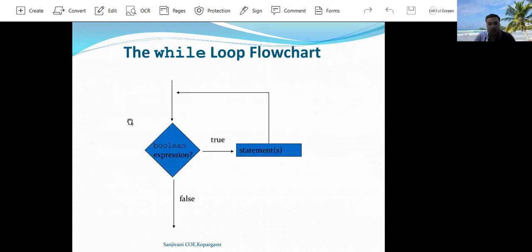Here the flowchart of the while loop is shown. In the flowchart of the while loop, when a Boolean expression is true, then the statement inside the while loop gets executed. And again it will check whether the Boolean expression is true. If yes, then again it will execute the statement written inside the while loop, and then again it will check the Boolean expression.